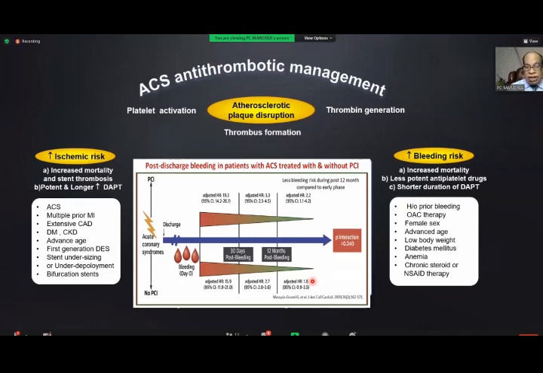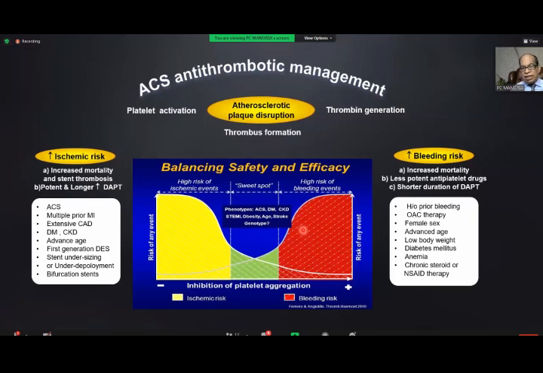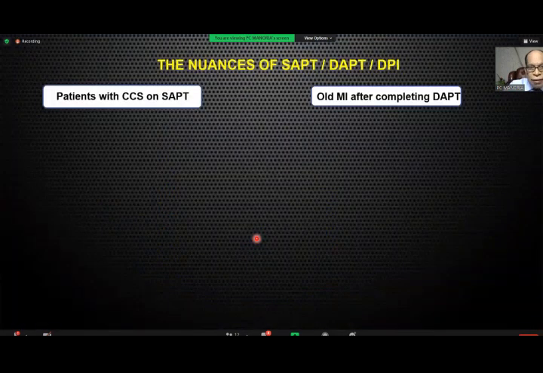And you can see here that if your patient is getting a PCI, post-discharge bleeding is more compared to a patient who is not getting a PCI. You can look at the hazard ratio after discharge. By 30 days, the hazard ratio is 19.3 for PCI, whereas it is 15.9, and so on. Even at the end of the year, the bleeding risk is more in a PCI patient compared to a non-PCI patient. And therefore, our strategy at the present state of time is to assess ischemic risk, assess bleeding risk, and try to land in this sweet spot so that you decrease the ischemic event, but do not produce any increase in bleeding. And that should be the approach, whether you are using antiplatelet agents or DPI or any other antithrombotic.